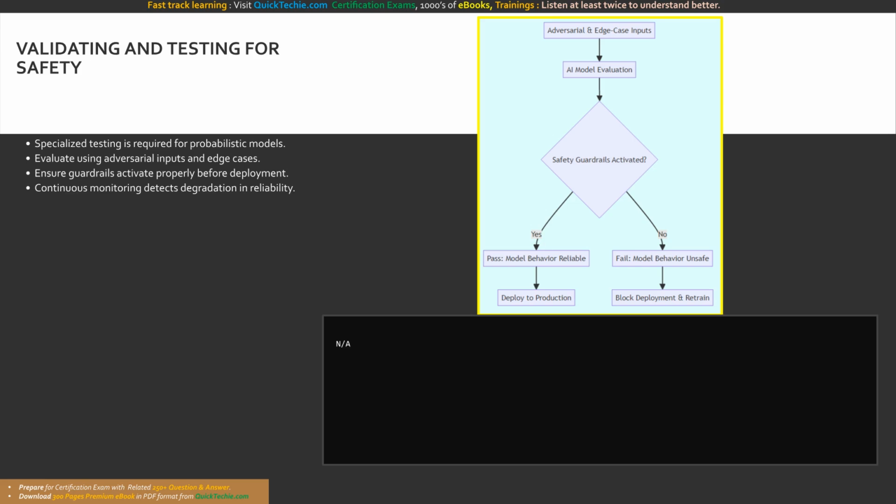This involves systematically feeding the model adversarial inputs, heavily degraded audio or visual files, and highly ambiguous prompts to explicitly trigger failures. By intentionally pushing the system to its breaking point in a controlled environment, engineers can verify that the safety guardrails, such as confidence thresholds and fallback routines, activate exactly as intended.